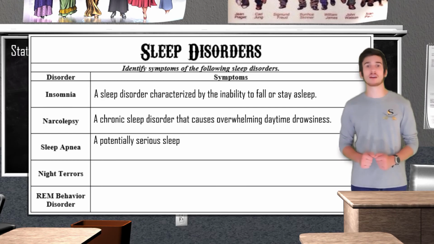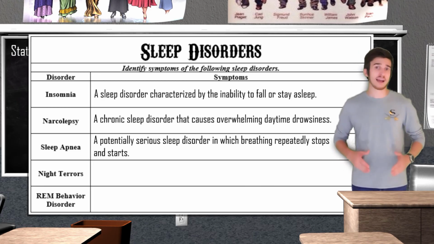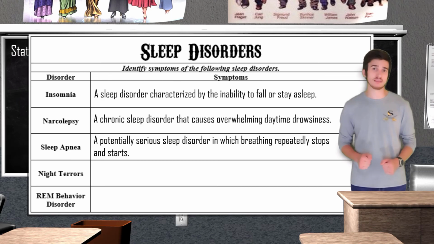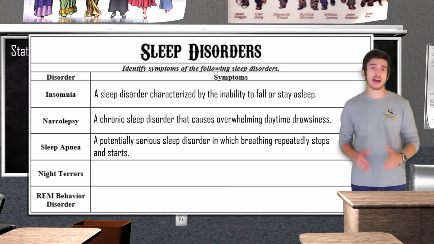Sleep apnea is characterized by a person repeatedly stopping breathing during sleep. The lack of breath leads to an interruption in the sleep cycle, making it hard for the body to get sufficient REM sleep. Sleep apnea is often associated with an unhealthy weight. As the soft tissue around the mouth and neck become more relaxed during sleep, they tend to sag down and block the airway. It is estimated that roughly 22 million Americans suffer from sleep apnea.